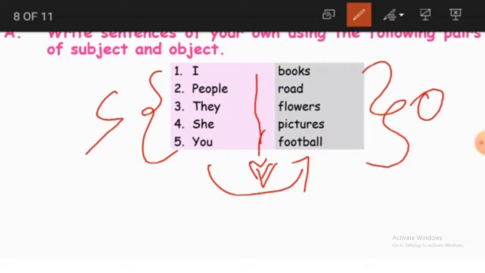Yes, I read books. It becomes a sentence. People walk on the roads. They bought flowers. She painted pictures. You play football. So these are the types of sentences where you pair words with the help of a verb in between. Okay.